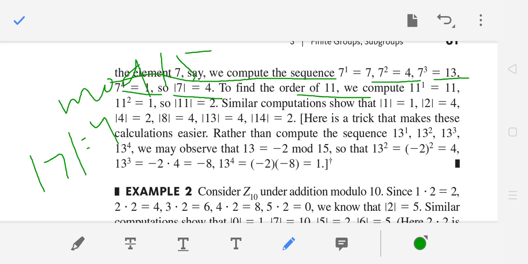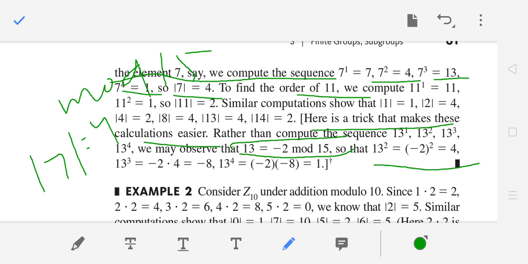So here is a trick that makes these calculations easier. What is the trick that makes calculations easier to compute the order in UN? Rather than, say, we need to find the order of 13, we are calculating its powers. We can easily do this in an easy way. Why? Because 13 is congruent to minus 2 mod 15, because 13 plus 2 is divisible by 15. It is basic number theory. So 13 square is 4. So 13 cube is minus 2 into 4, which is basically minus 8.